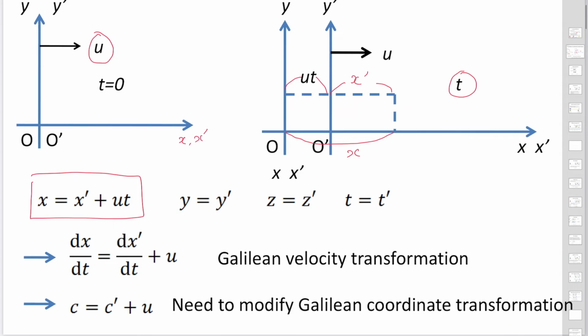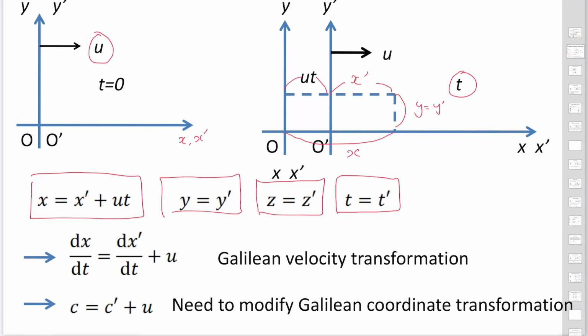In the case of y, y is also y', and z is z'. And we expect the time is the same for all people in the world. So we use these four equations.